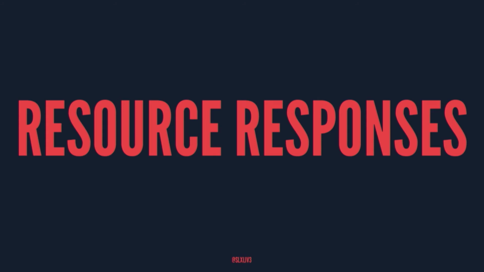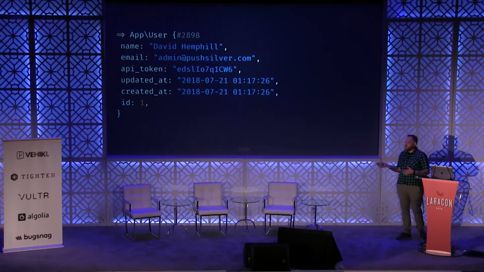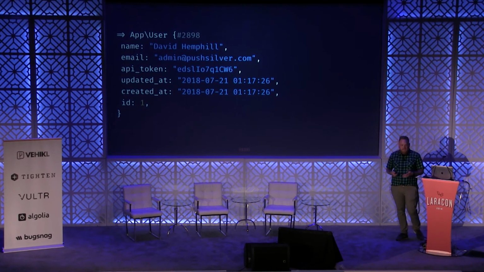And it'll bring consistency across your API as well. A lot of times you'll see that you're doing things in multiple places, and this gives us the opportunity to make sure we're reusing things. So let's start off with a user. And we've got a name, an email, an API token, our timestamps, and our ID. Pretty standard stuff.